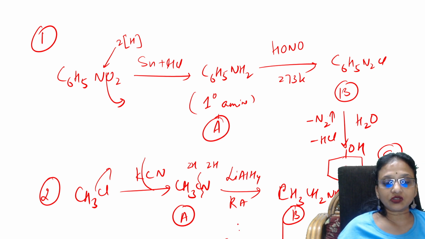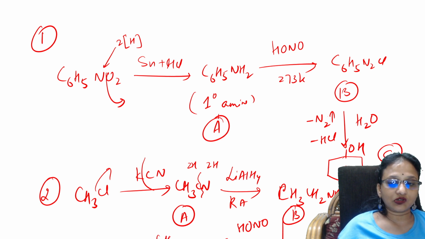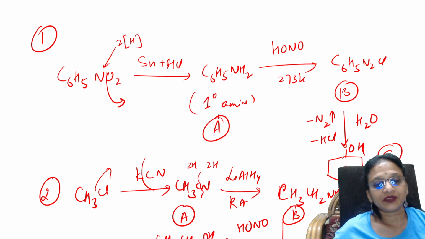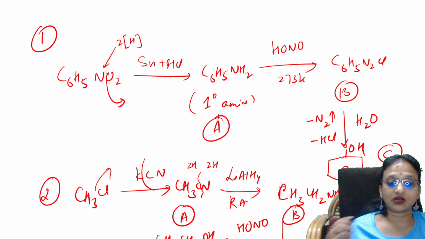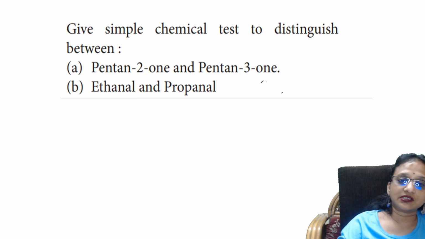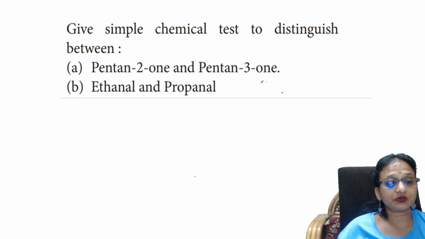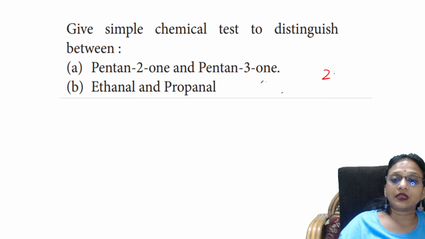B you're treating with HONO. Yes, 273 Kelvin. You'll be getting alcohols. You'll be getting primary alcohols. Done. Easy. Yes. So, very important question. It's a 2 marks question. Now, understood, students? Next question. Write simple chemical tests to distinguish between. Okay, distinguishing tests. Yes, distinguishing tests are again for 2 marks. Now, observe carefully, students.